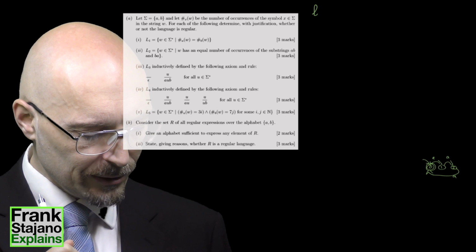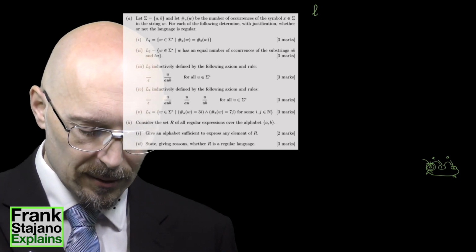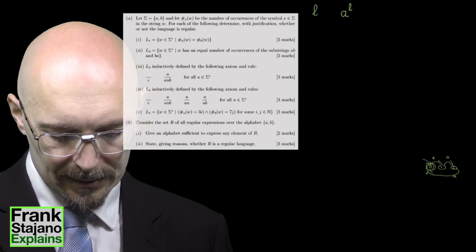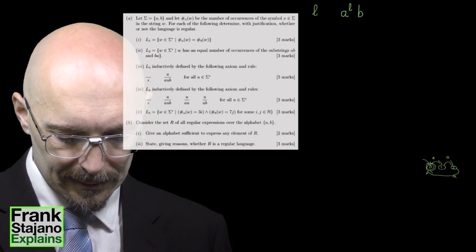and that string is going to be made of A^L followed by B^L. This is a classic.